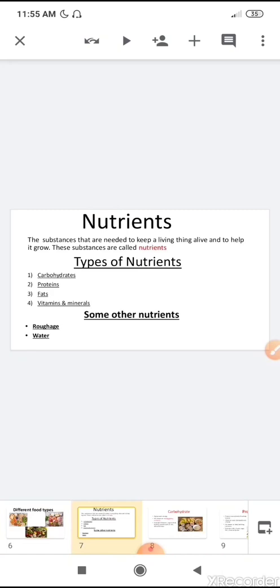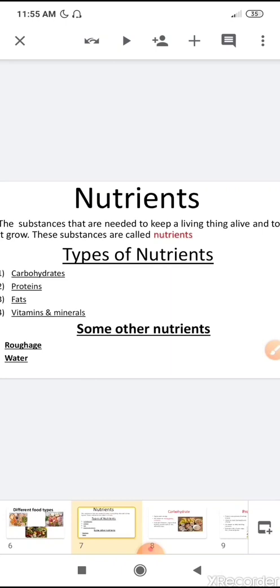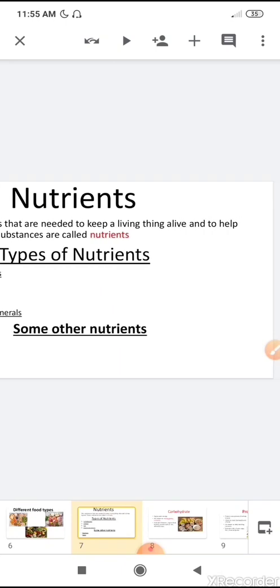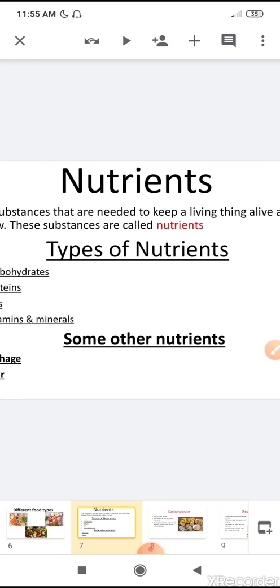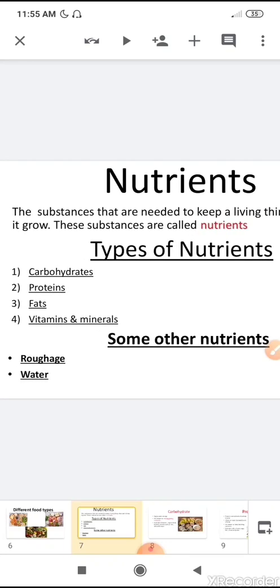The substances that are needed to keep a living thing alive, to help it grow. These substances are called nutrition. And how many types of nutrition are there? Very good. There are 5 main types of nutrition. They are carbohydrates, which are called quick energy giving nutrition. Then protein, which is called body building nutrition. And fat, which is called energy giving food. Vitamins and minerals are called protective food.